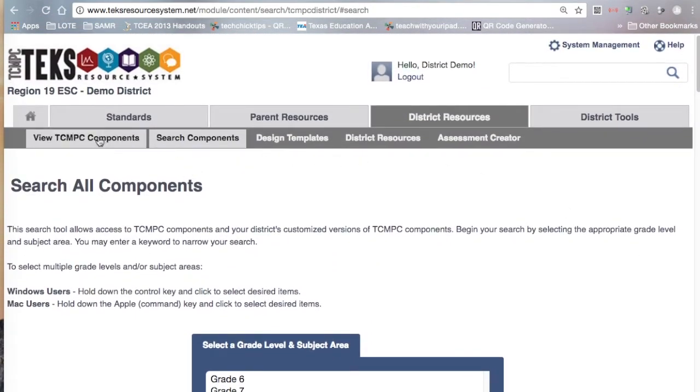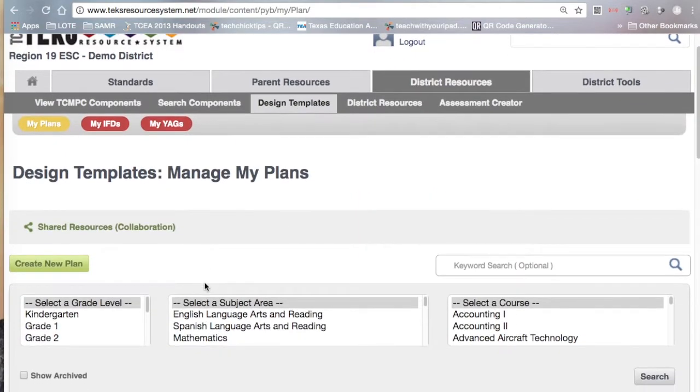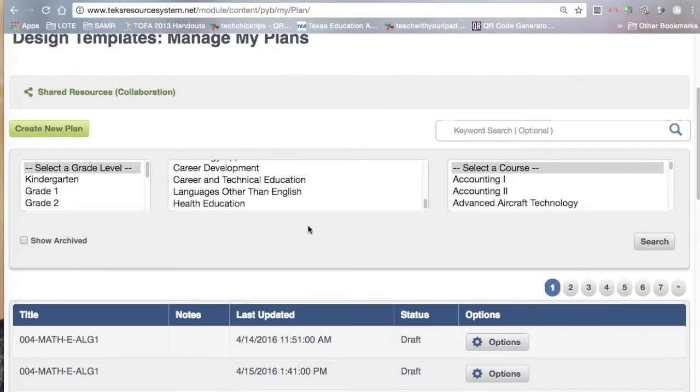The difference between these two, the view TCMPC components and search components, is that this one will give you all of the components, and in this area, you'll be able to select which one you want to look at. Then you have the design templates, which is where you're able to really look at your plans.